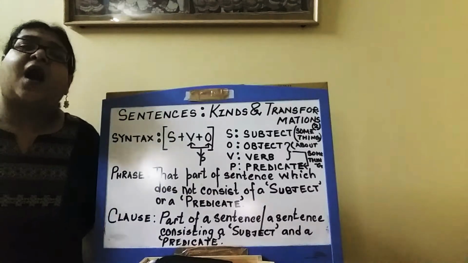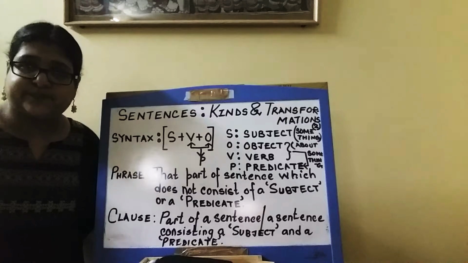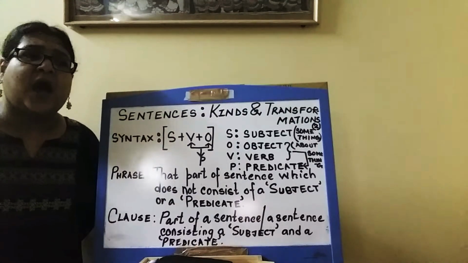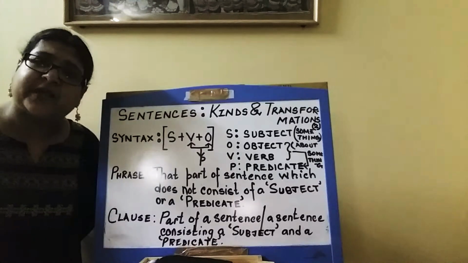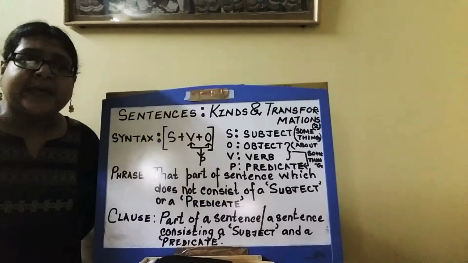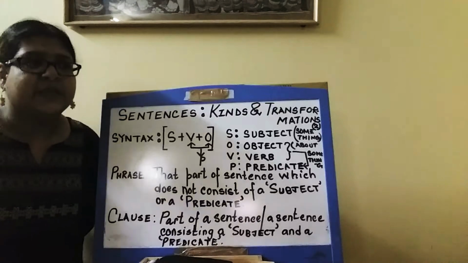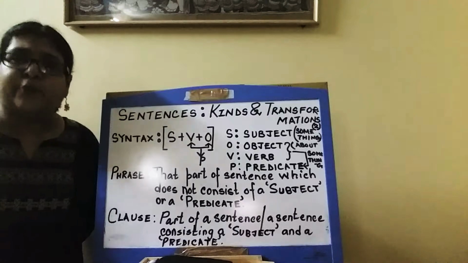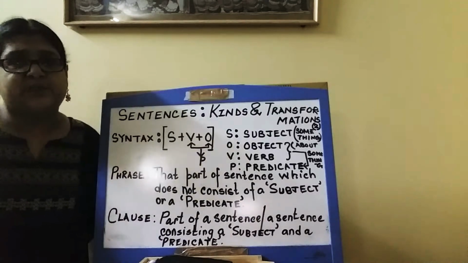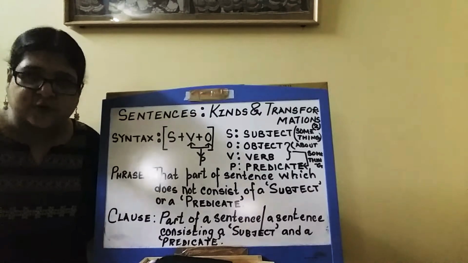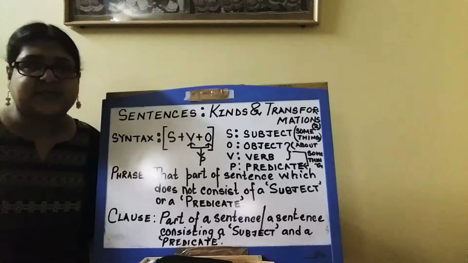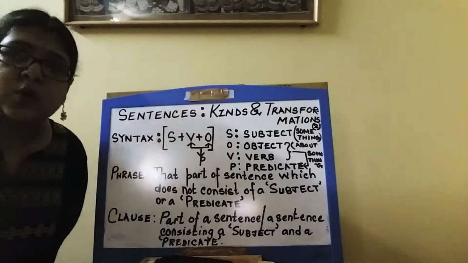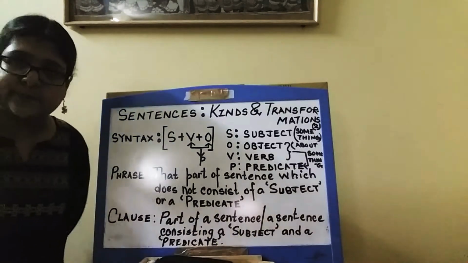If I say, I pray to God every evening. Alright? I pray to God every evening. Now, in this sentence, there is a subject which is I. Pray is the verb. To is the preposition. God is the object. I pray to God in the evening.